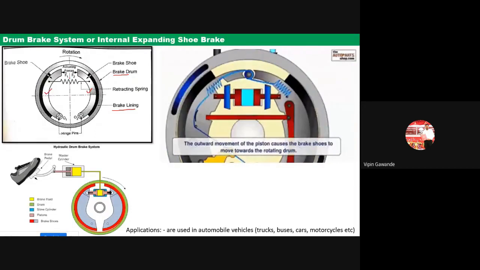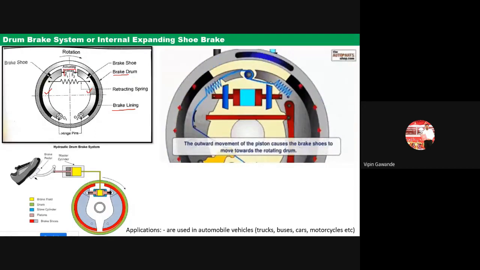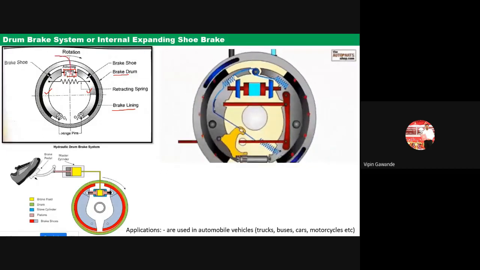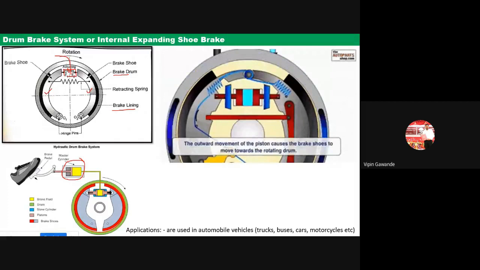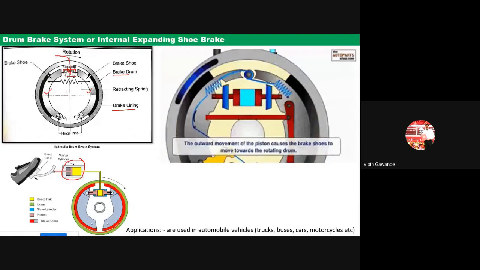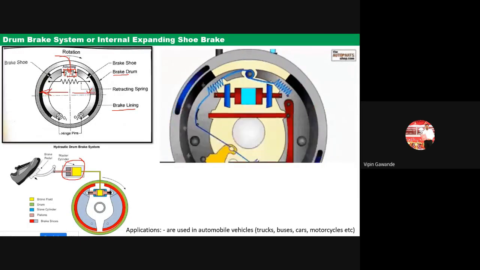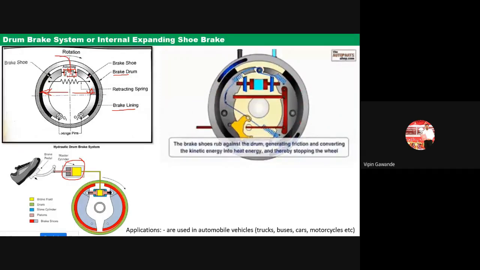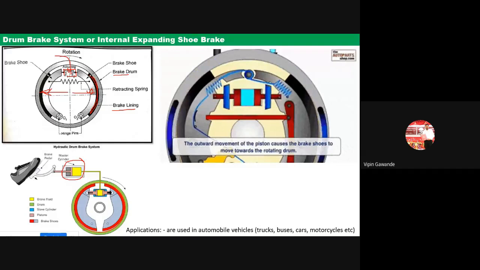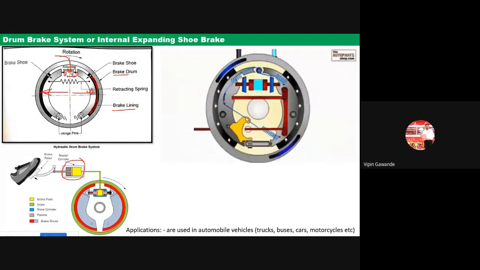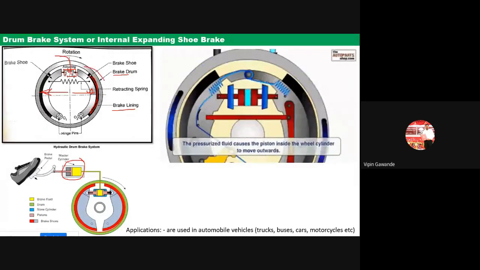Here we have the cylinder. Now this cylinder receives the fluid from the master cylinder. When it receives the fluid, the shoe brake gets expanded, and it comes in contact with the brake lining. So there is friction between the brake lining and the brake shoe. As a result of that, it stops the rotating drum, and the brakes are applied on the wheel.